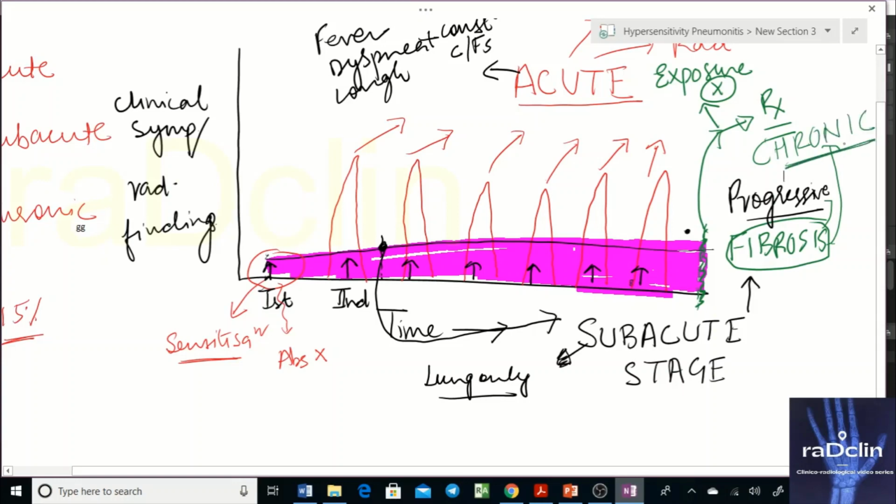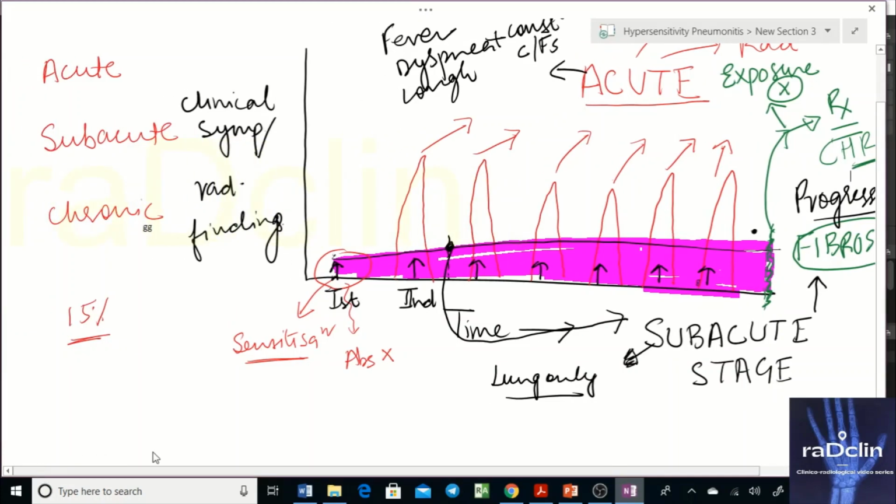So we have discussed all these phases clinically. I have not entered into radiology right now, but this was important. So it was acute, subacute, and chronic stages, and that is all about the natural history of the disease.